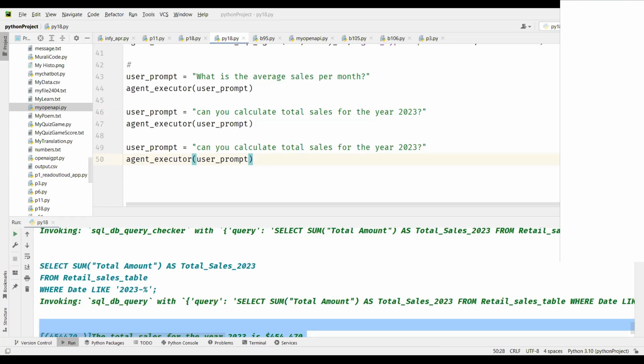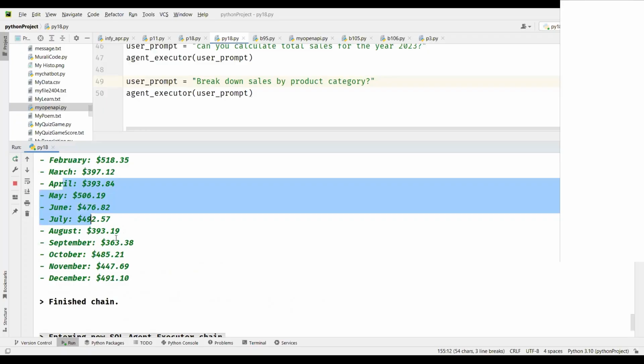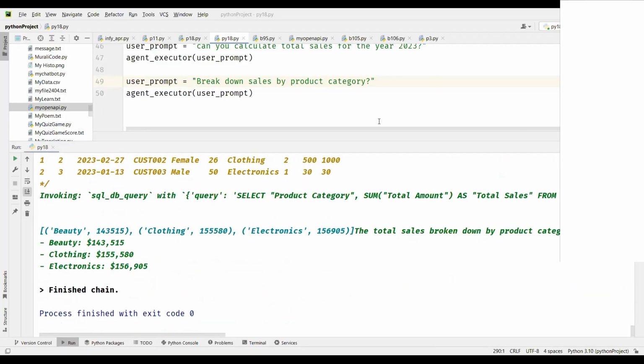Break down sales by product category. So let me do that. So this is average sales per month. It's just about creating the right prompt. If you create the right prompt, you can do that.